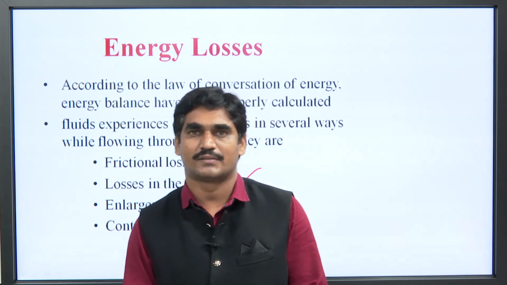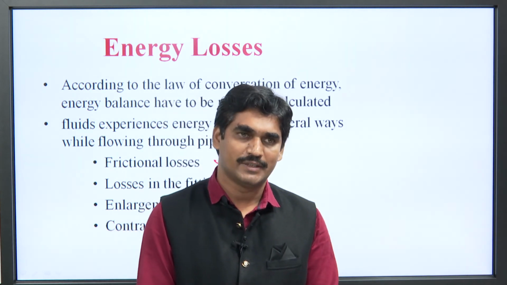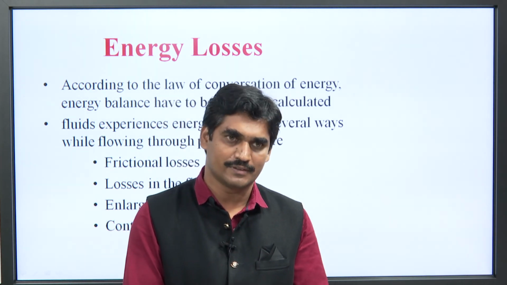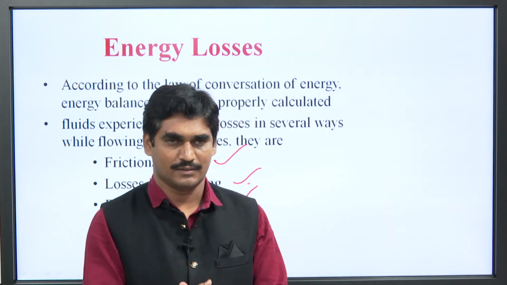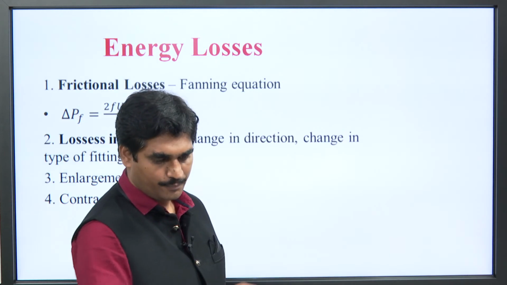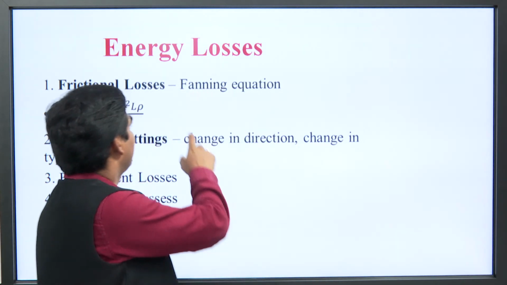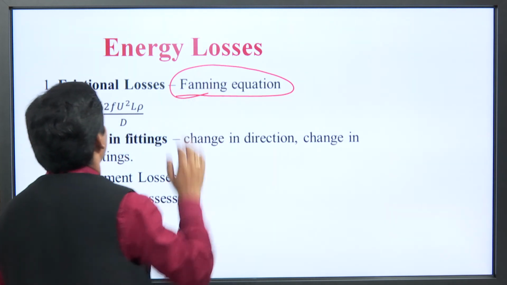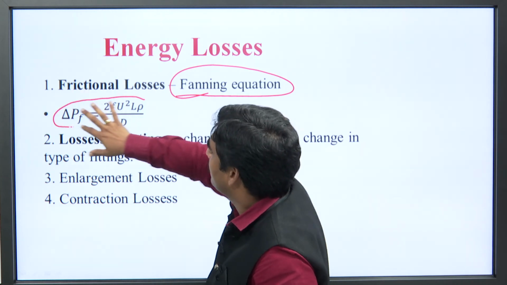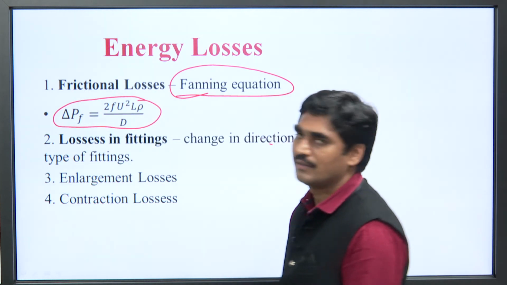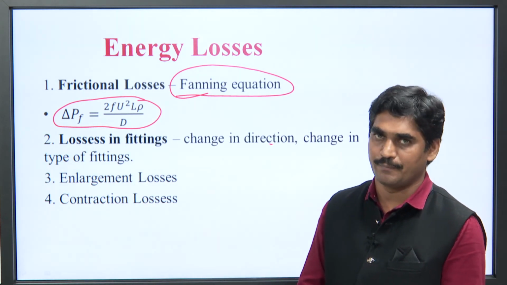First one is frictional losses. Frictional losses can be given by Fanning's equation. There are different types of frictional losses. Frictional losses can be derived by using the Fanning equation. What is that equation? Fanning equation: delta P is equal to 2 F u square L by rho d. So, this equation is called Fanning's equation.